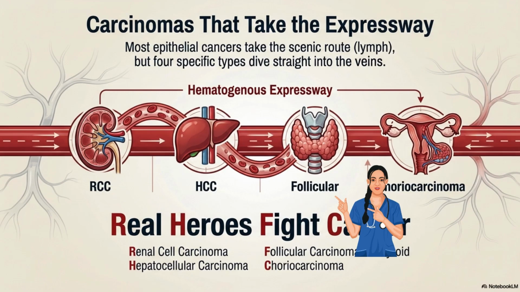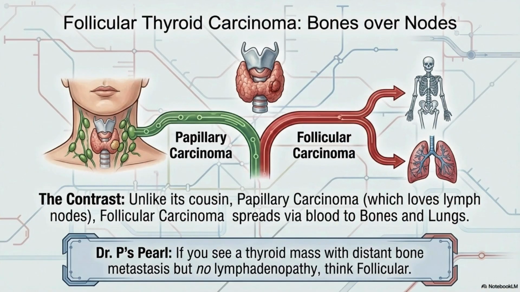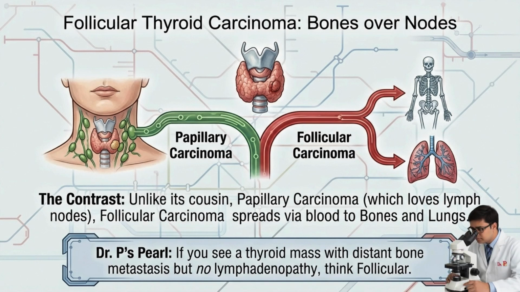Follicular carcinoma of the thyroid. Unlike its cousin papillary carcinoma, which loves lymph nodes, follicular carcinoma spreads via blood to the bones and lungs. Dr. P's pearl. If you see a thyroid mass with distant bone metastasis but no lymphadenopathy, think follicular.